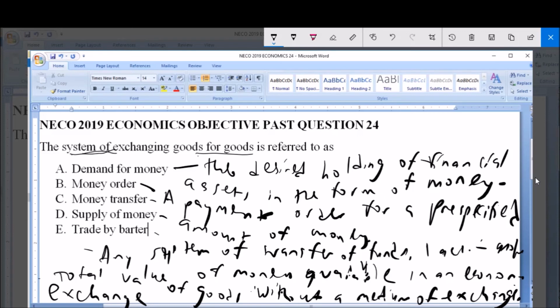So from the definitions we have given, you see that option E, trade by barter, refers to exchange of goods without a medium of exchange, and the question asks for the system of exchanging goods for goods. So option E, trade by barter, is the closest, best defines this. So the correct answer is E, trade by barter.